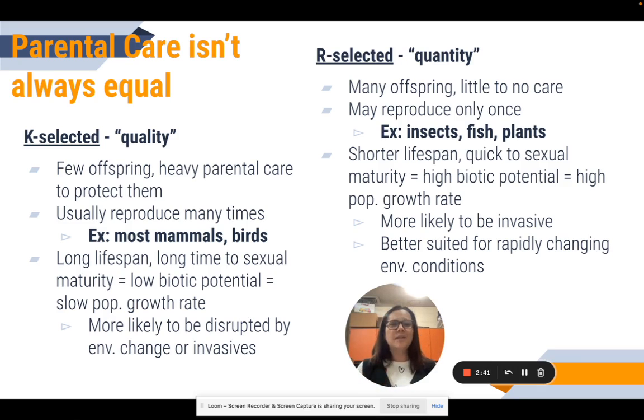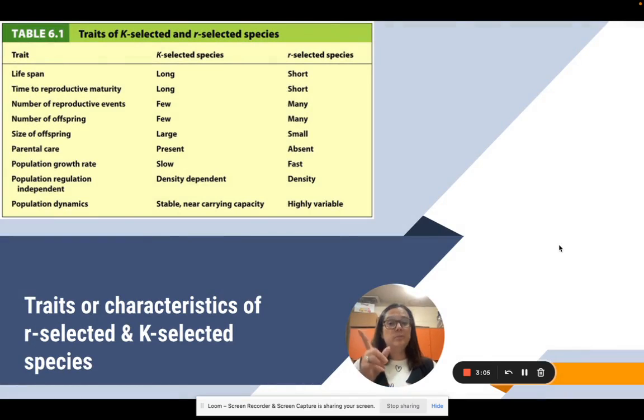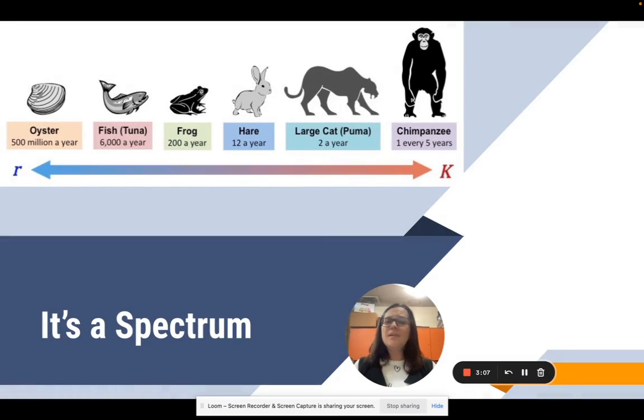Think like insects, right? Their lifespan pre-sexual maturity is very short. They hit that quickly. High biotic potential, high population growth rate. These things do really well with changing conditions. So when environmental conditions change, they're usually all right. And they're much more likely to be invasive because they have so many offspring at once. Okay, so that parental care is going to come into play when we start thinking about survivorship curves, which is next. Like I say all the time, guys, this is a spectrum. So we're going to have super K selected species and super R selected species and some that fall in the middle, right? So just be aware of that.